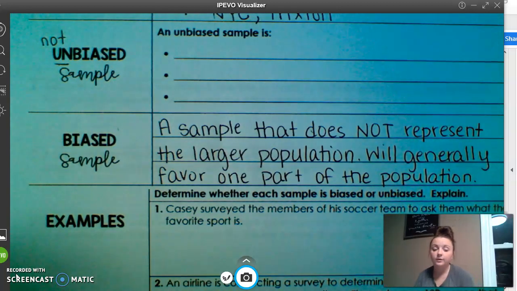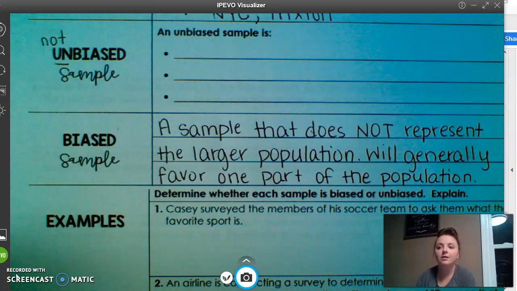Okay, so an example of a biased sample would be if you walk into Coley Valley and you say, hey, what's your favorite school in Jackson County? They're not going to say Fairview, they're going to say Coley Valley. That's biased because you're walking into that school and asking them something that their opinion's already made up of. Another example of a biased sample would be if you walked into a soccer game and you said, okay, do you like soccer or basketball better? Not all of them would say soccer necessarily, but most of them would.